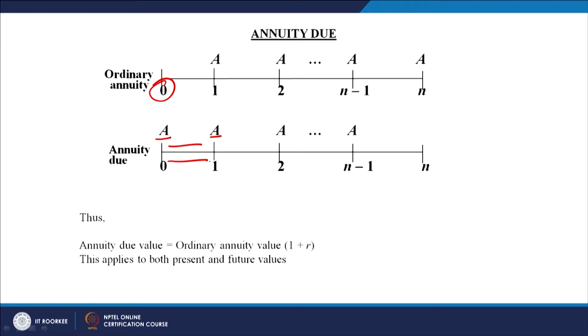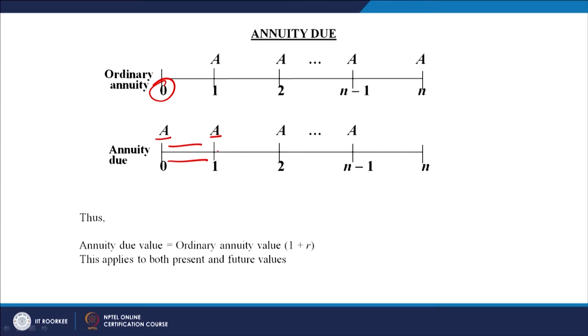So, 1 plus r accounts for the interest of this period. Under ordinary annuity, your inflow is coming at this point, but under the annuity due your inflow is coming in the beginning. So, rather than coming at this point, it is coming at this point. So, the interest for this period has to be calculated and used for multiplying the ordinary annuity. That amount will become the annuity due.